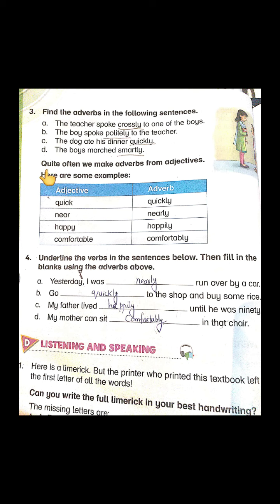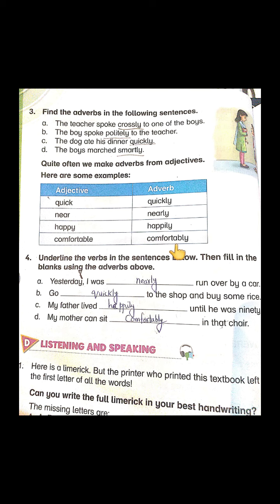Students, here they said quite often we make adverbs from adjectives. Here are some examples. As you know, adjectives tell us about the quality of a noun in a sentence, right? And adverbs tell us more about the action or the verbs in a sentence, right? So there are the words quick, near, happy and comfortable as adjectives. When we turn them into adverbs, they become quickly by adding ly, right? They become nearly, happily and comfortably.